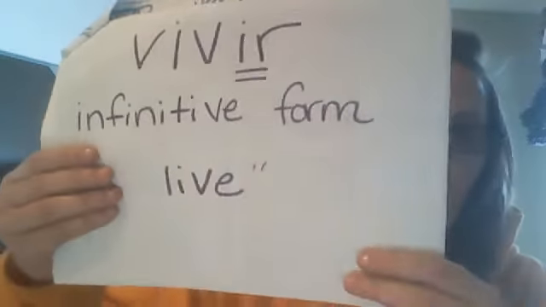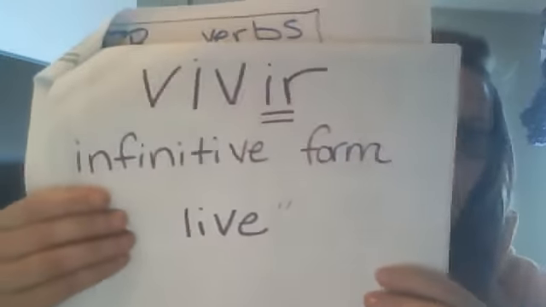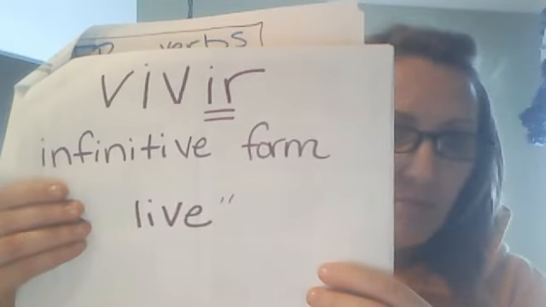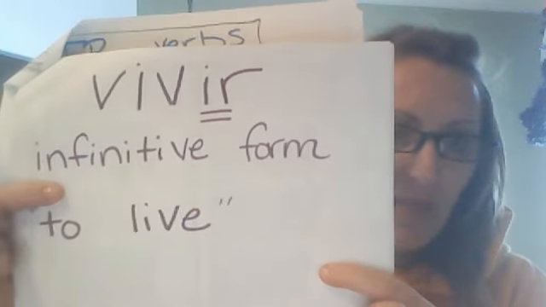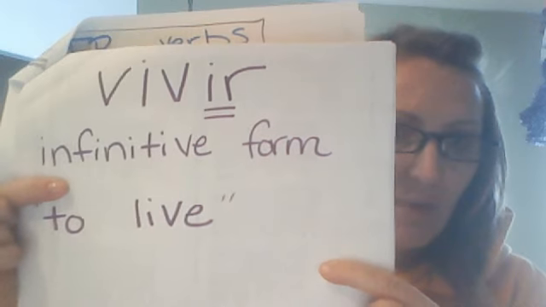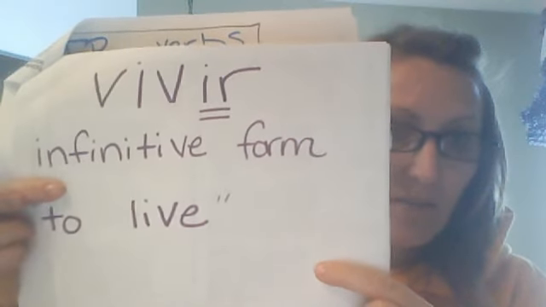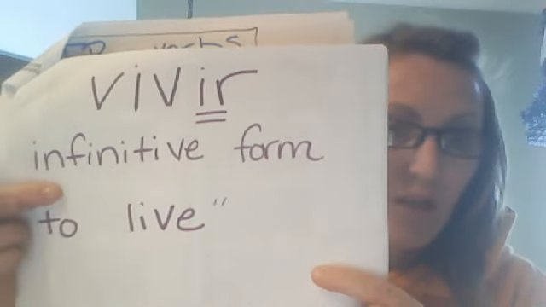Hacemos otro. We'll do another one. Vivir. That IR automatically tells us that it's in the infinitive form, and that IR, vivir, means the "to." That automatically tells us that it means to live. Vivir, to live.